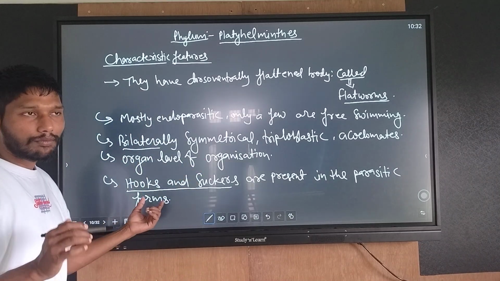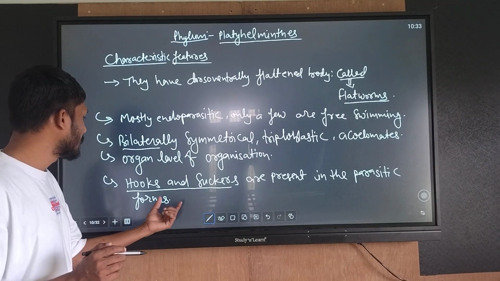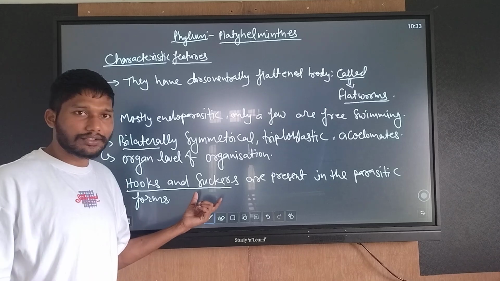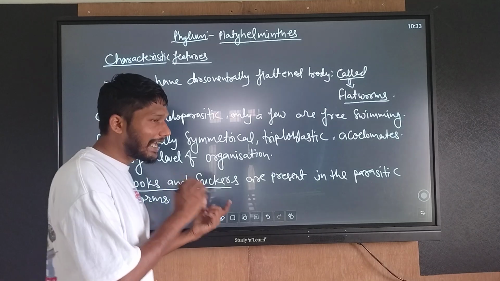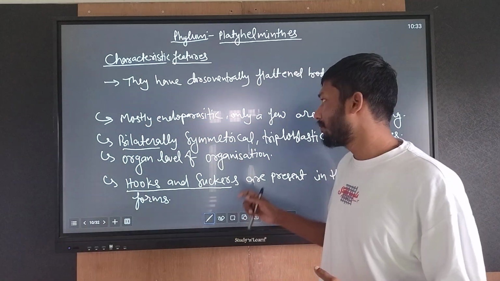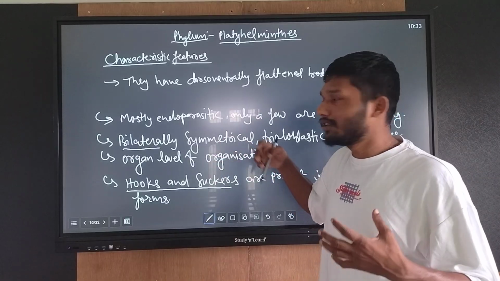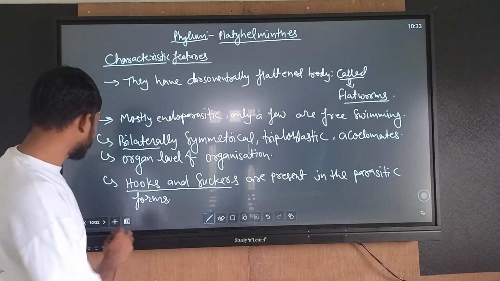Parasitic forms have hook and sucker type mouth parts, which help in sucking blood from the host body. Through the blood, they take nutrients for surviving.